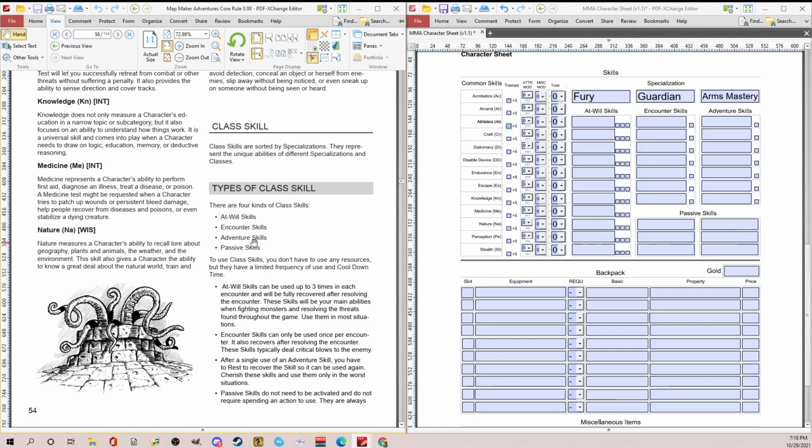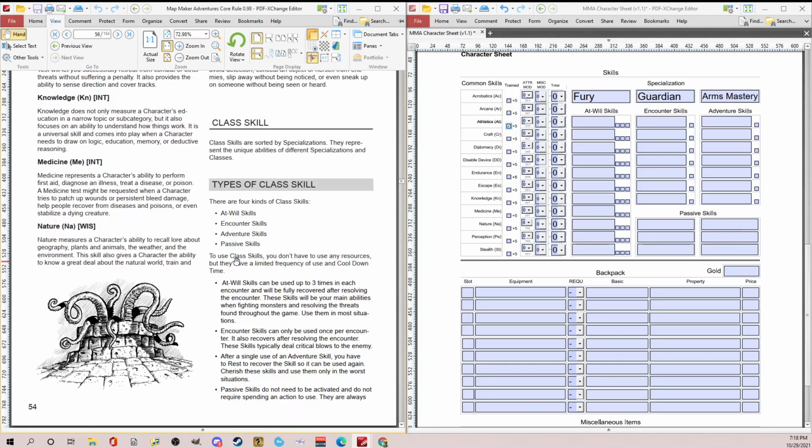So you have 4 different types of class skills: at will, encounter, adventure, and passive. And at will skills can be used 3 times in each encounter, and then they'll be fully recovered after resolving the encounter. So think of those as your typical base skills. So you're going to use those quite a bit. Encounter skills can be used once per encounter, and they recover after resolving the encounter. So this is more like your critical hit, like you want to do something really strong. And then you have your adventure skill, and after a single use of the adventure skill, you have to rest to recover the skill. And then finally, you have passive skills. They're just kind of always on.